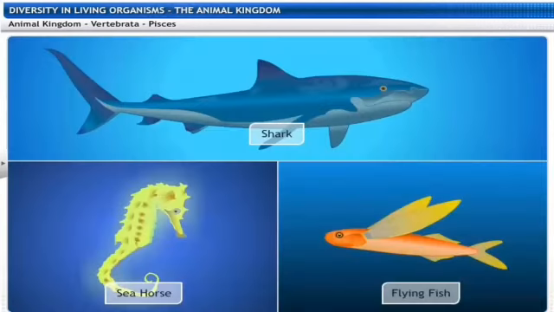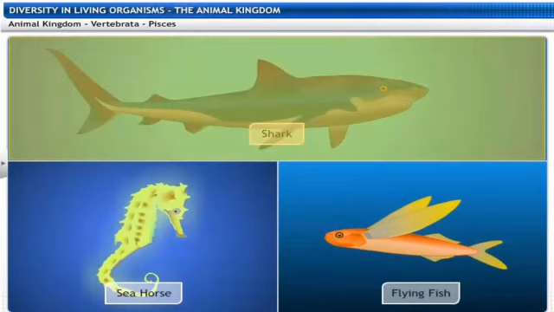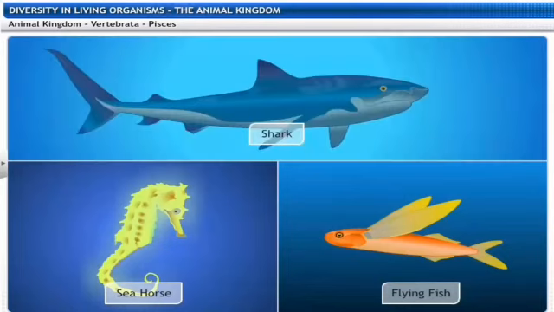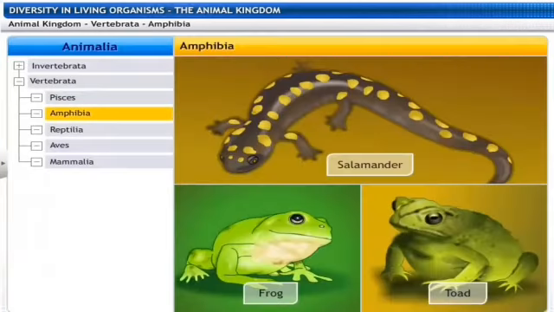The fish is made up of the cartilage, and the fish is made up of the bones. Few of the examples of the cartilaginous fishes are the sharks, and the ones which are made up of the bones as well as of the cartilage are the tuna or the rohu also. The next phylum, or the next class I should say, is the class Amphibia.